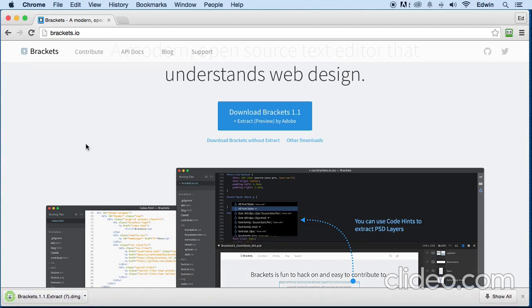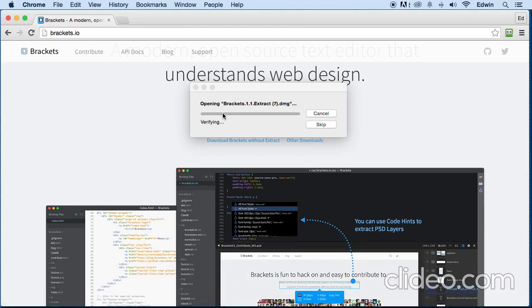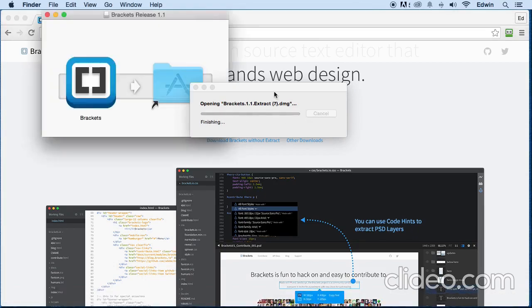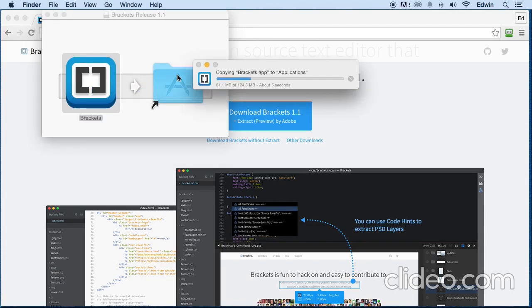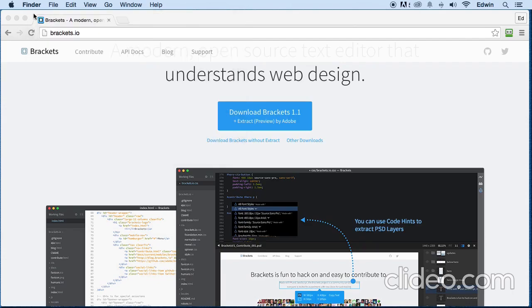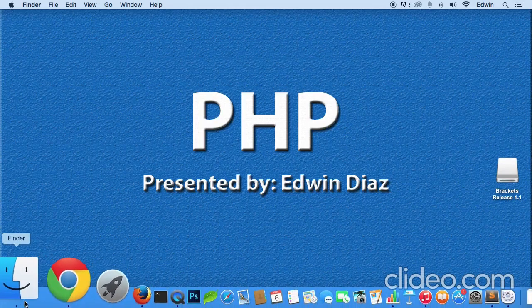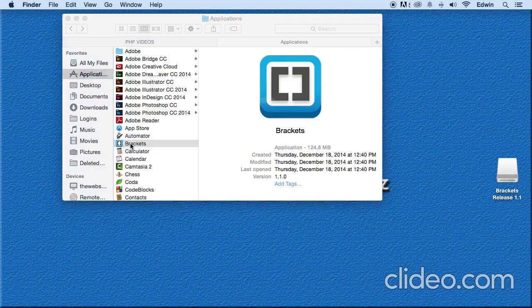So once it finishes downloading, then just install it like you install any program on your operating system. Usually you just click on the program and it will start opening right away. For some of you, you're going to have to double click it. All right. So for me, I'm on a Mac. I just have to drag it into the applications. For you, just double click it or do whatever you need to do on your operating system. It's very self-explanatory. And once that is done, then you go to where that program is installed and just double click and open it.